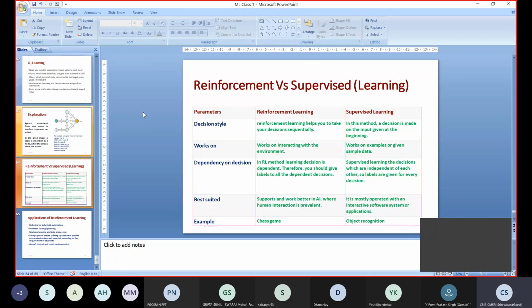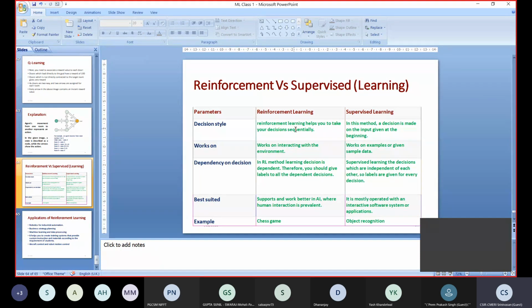So reinforcement learning is suited for what? What kind of applications is reinforcement learning best suited for? It is supported to work better in AI, artificial intelligence, where human interaction is prevalent.